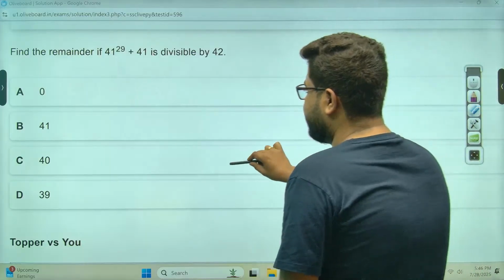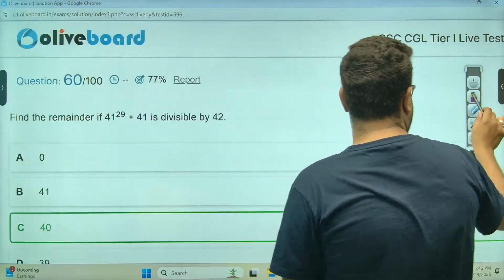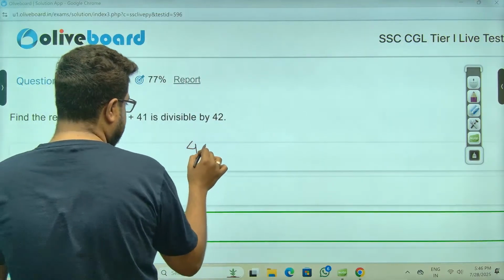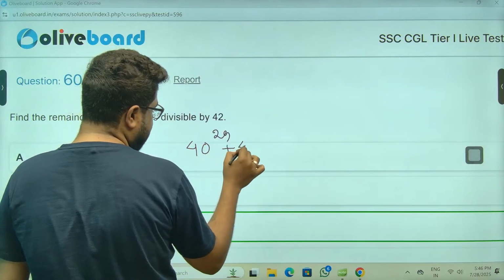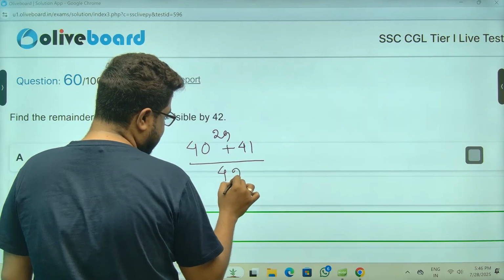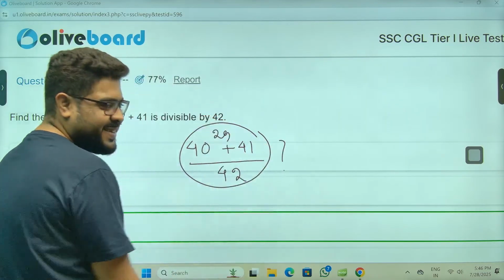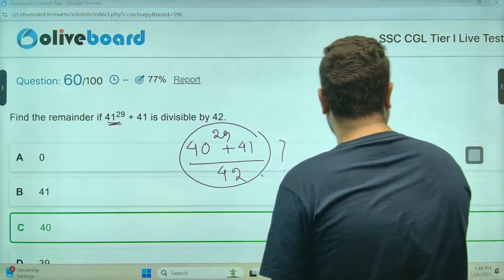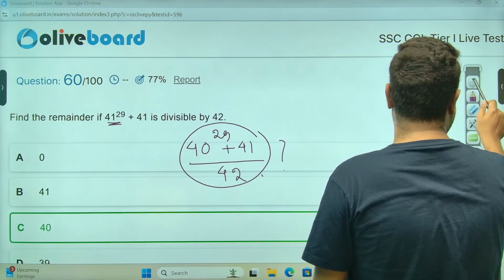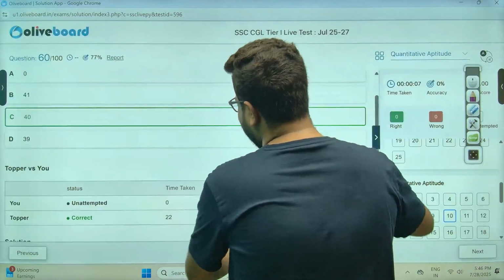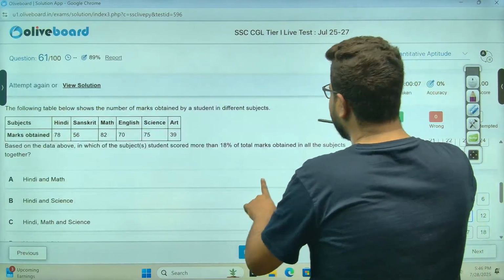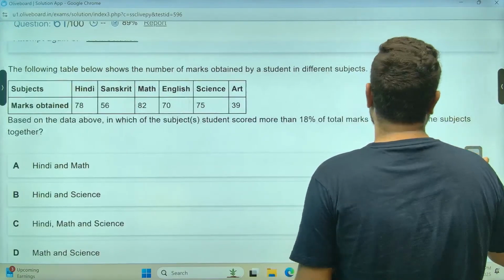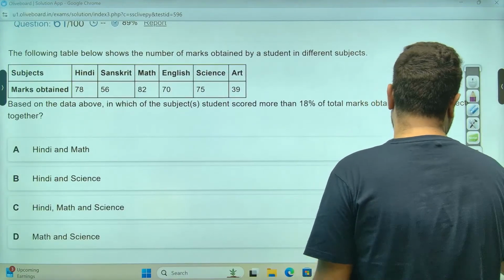But again, if this value is not 41, rather 40 to the power 29 plus 41 by 42, then sir, it becomes a mess. Okay? So it becomes problematic. You need Euler to solve this. Euler's cyclicity theorem, I have also covered that. So again, if you don't know, go and check that out. It is free on the platform, free for everyone to check out.